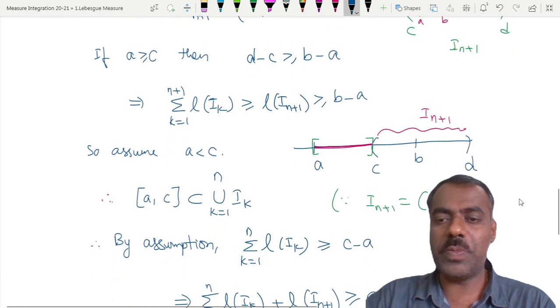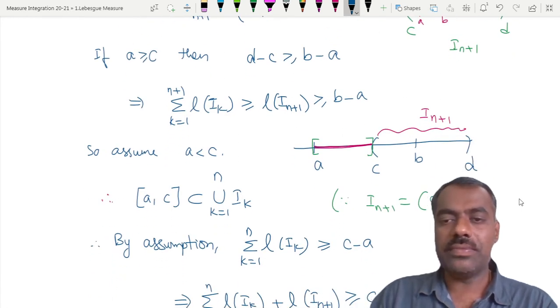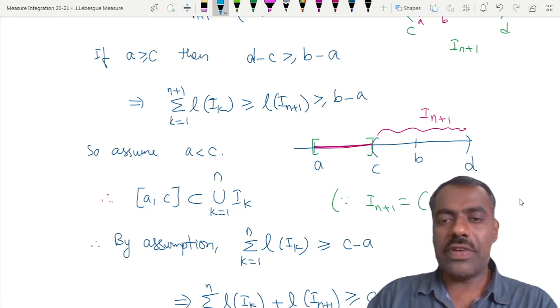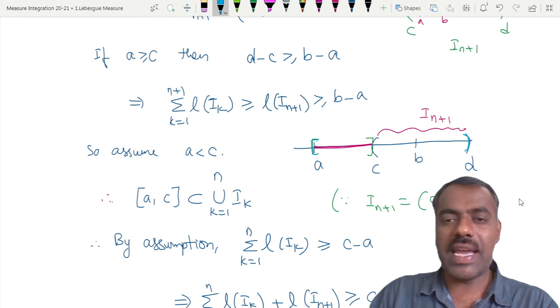You go to this picture again, where d minus a and a to b. Starting from here a, and this is your d, right? Is that clear? That length is always bigger than a to b. Are you following?